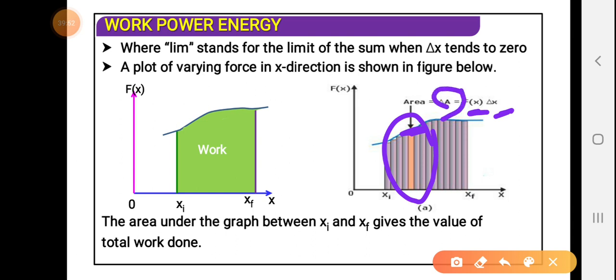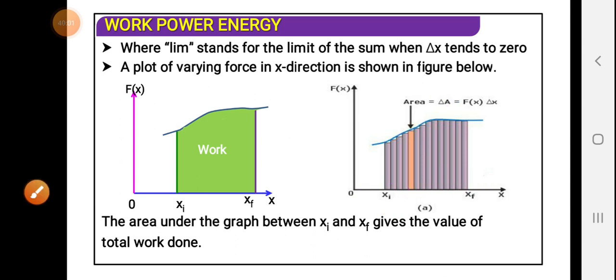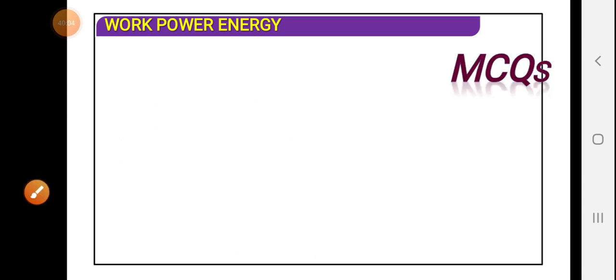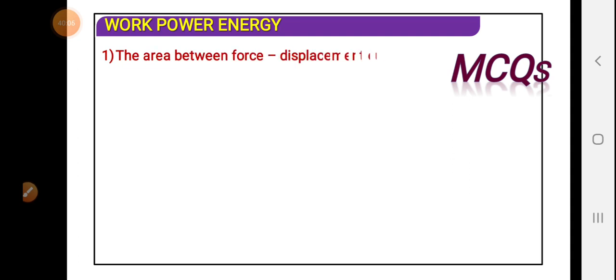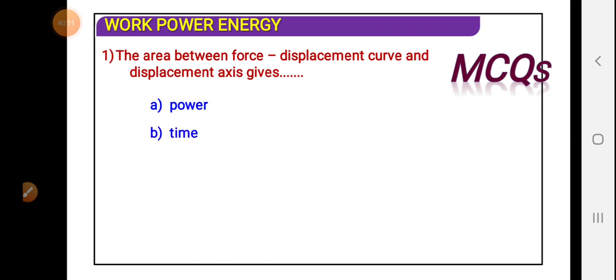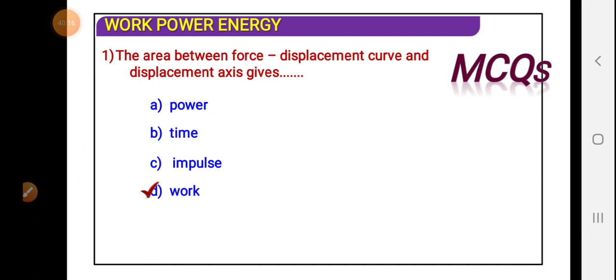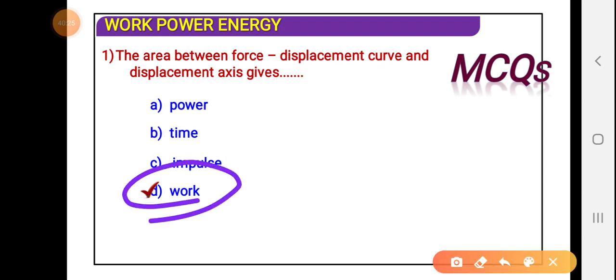To get the total work, the total area, we have to integrate it, and the limits will be from xi to xf. So the area between the force-displacement curve and the displacement axis gives the work.